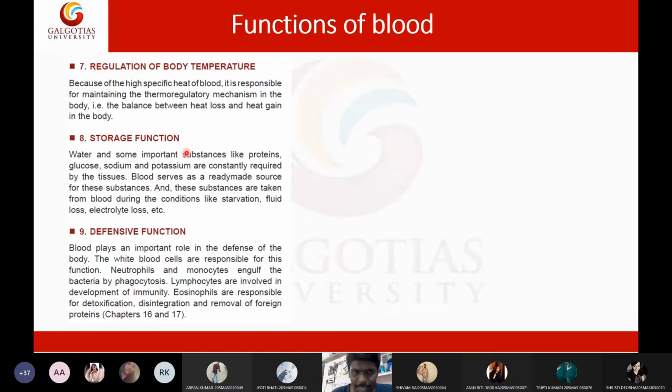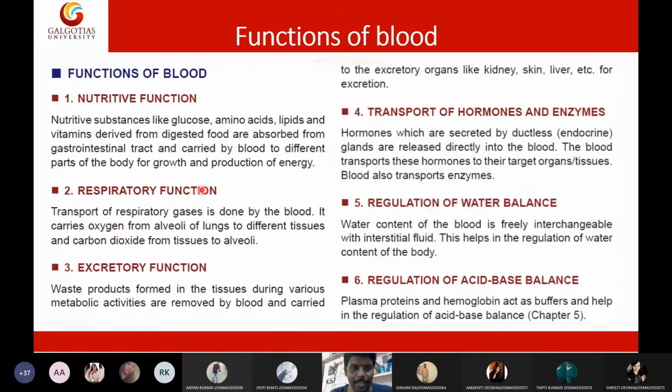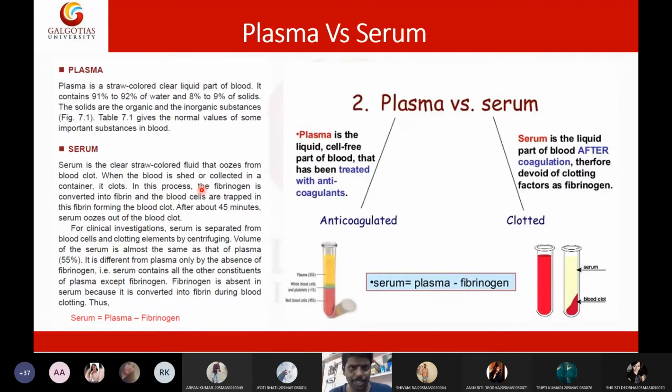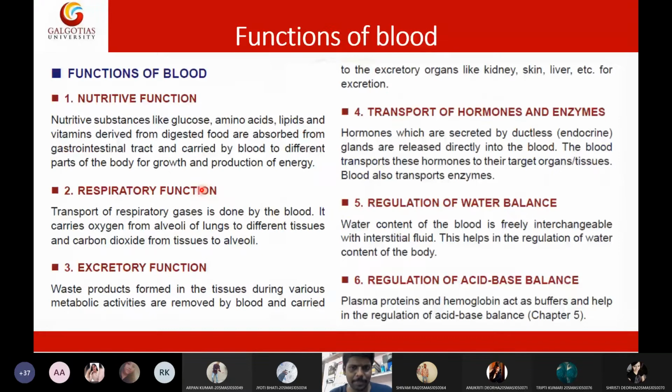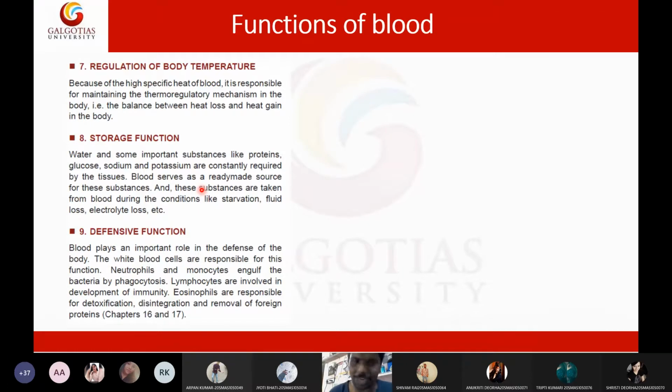I'm not going to read this paragraph. This you can read by yourself. So these are the major functions of blood. Okay, so now, can I move forward to the next topic, students? This is all about the functions of blood. Is this topic clear for everyone? Yes, sir. Nutritive function, yes sir. Very good. Respiratory, excretory, hormones, regulation of body water balance, then acid balance, body temperature, storage, and defensive function.